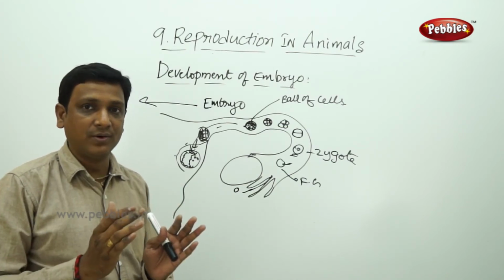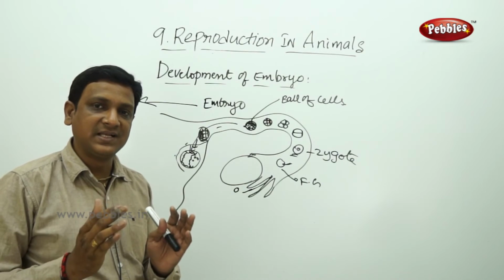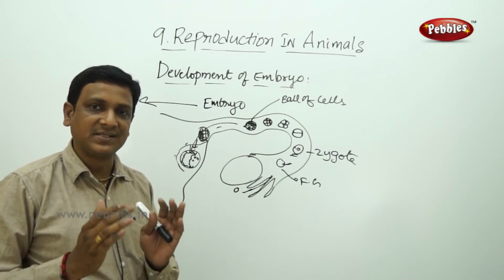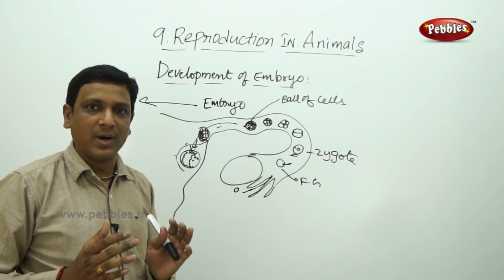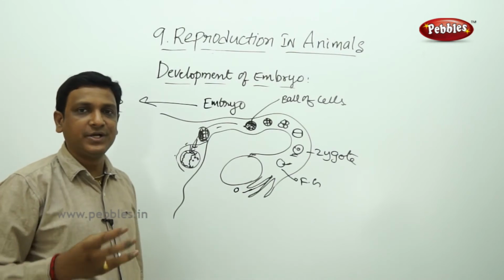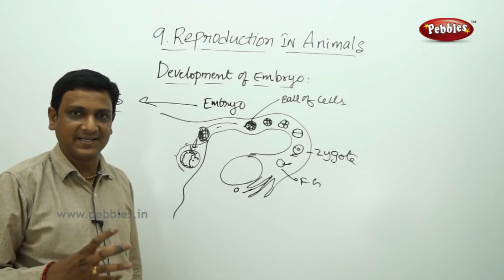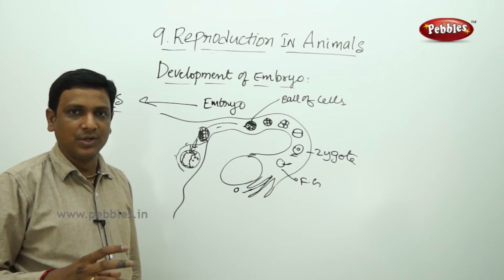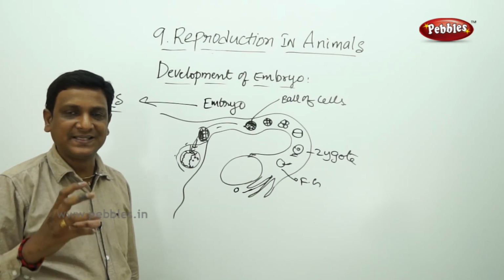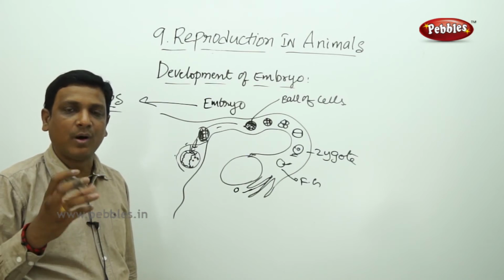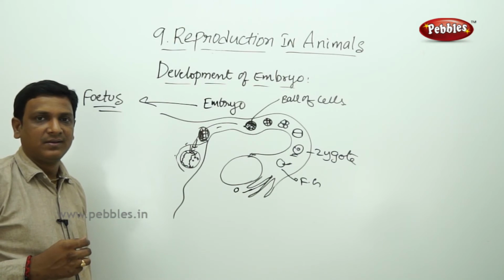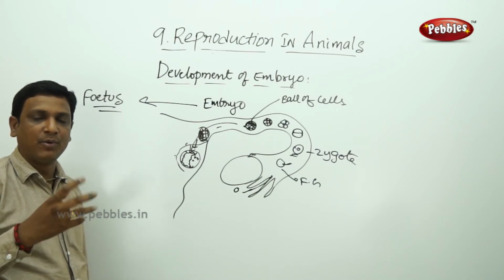Some cells of the embryo become hands, some change to head, some change to legs, some change to body. Likewise, the cells present in the embryo differentiate into different parts. So a fetus is formed. Fetus is the stage at which we can identify all the body parts.